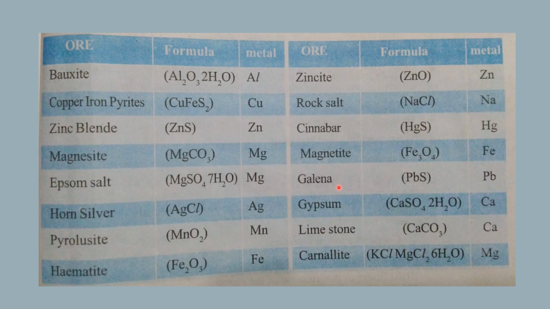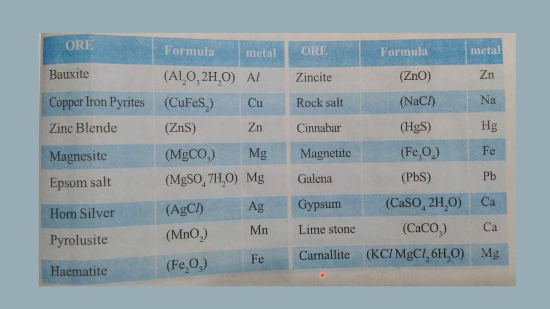The next is galena, which is an ore of lead, that is PbS. Then gypsum, CaSO4 2H2O, an ore of calcium. Limestone, CaCO3, ore of calcium. So name two ores of calcium. If suppose you are asked to write two ores of calcium, then gypsum and limestone. Sometimes you are asked to write the formula of the ores, and sometimes you may be asked to match the ore with the metal. So this table is very much important for you.